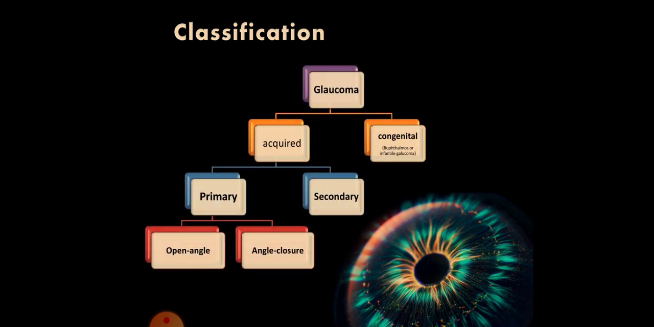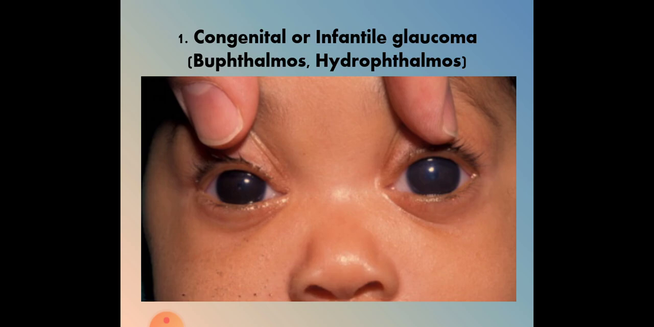Classification of glaucoma includes basically two types: acquired and congenital. Acquired glaucoma is further divided into primary and secondary, and each is again divided into open angle and closed angle. I am discussing the congenital or infantile glaucoma.